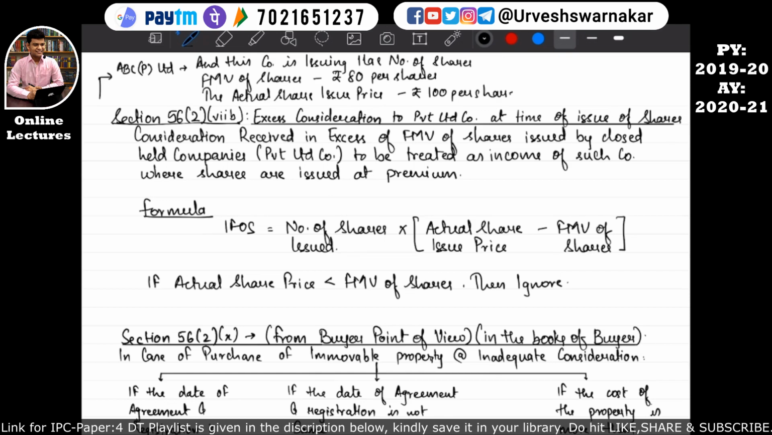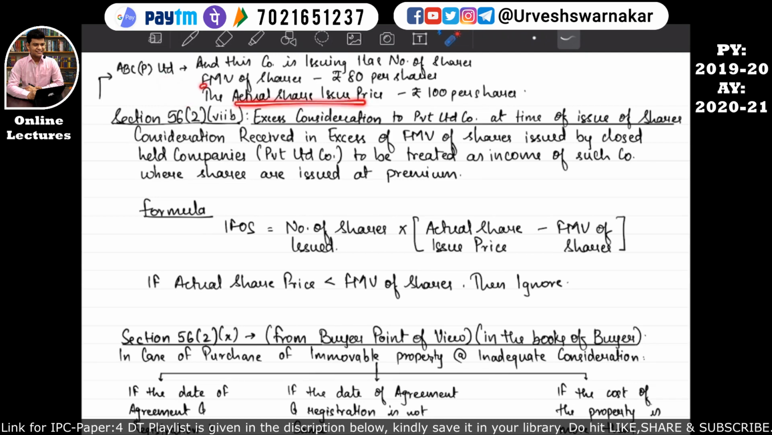So that means you can identify that the actual share issue price is at a premium as compared to the fair market value of the share. So this is what this section is trying to tell. Okay, if a company, that is a private limited company, is issuing its share and such shares are issued at